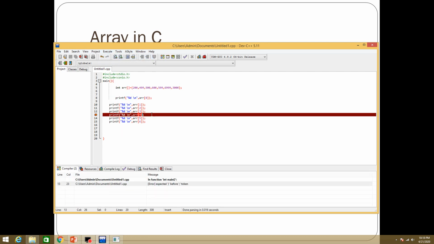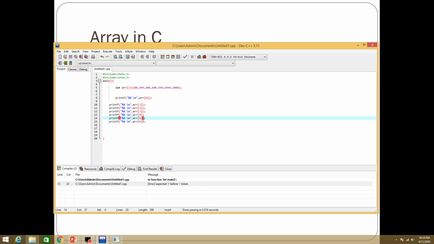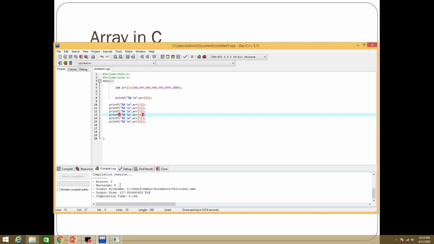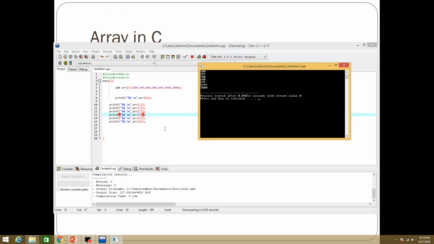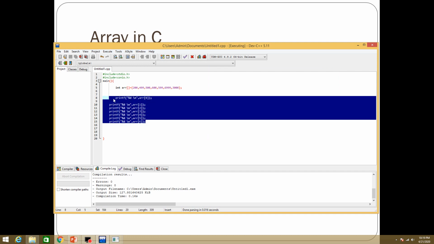Let's compile. It says that I haven't given the small bracket, so here is an error. The compiler checks for compile time errors. Compile it again, and there is no error, warnings 0, and you can now run it. As you can see, all of the array values are printed: at 0 location 200, at 1 location 499, then 500, 600, 599, 6999, and 3000. So there are a total of 7 values, and all 7 values have been printed.